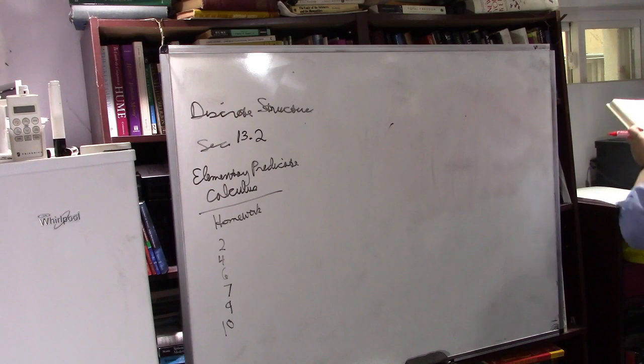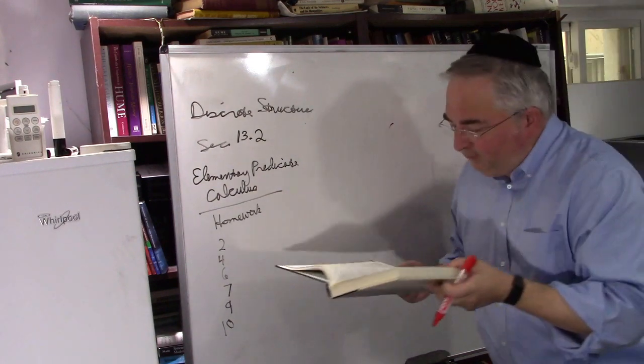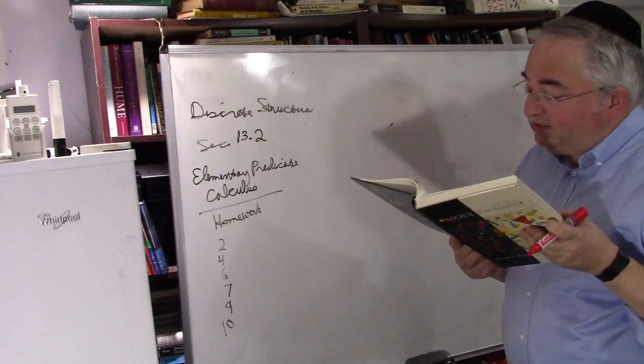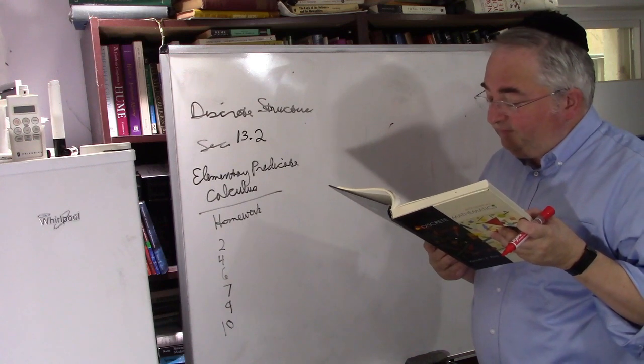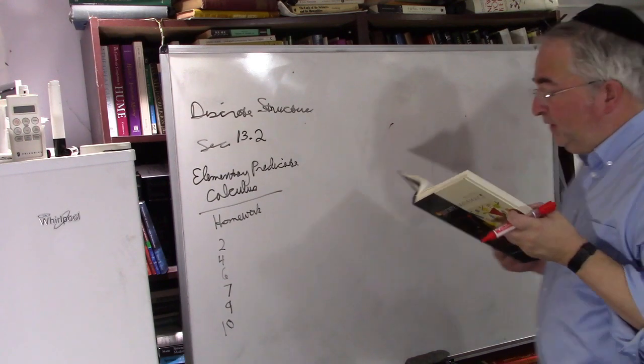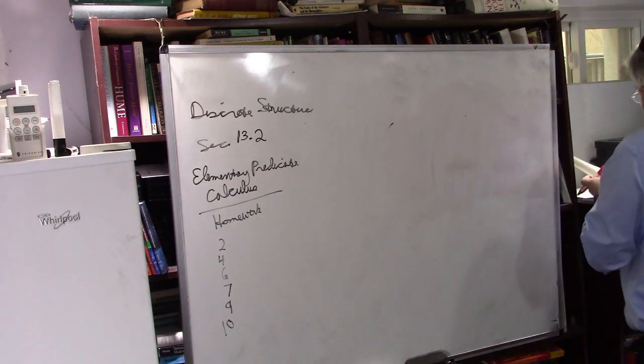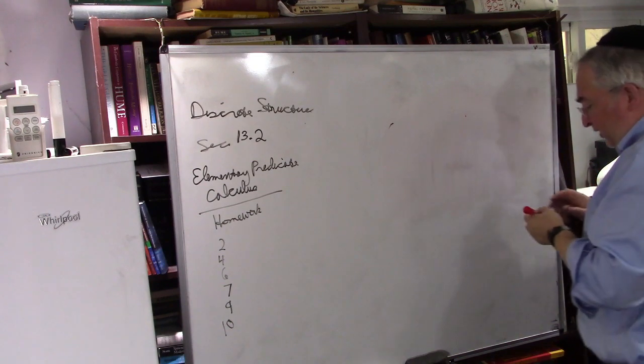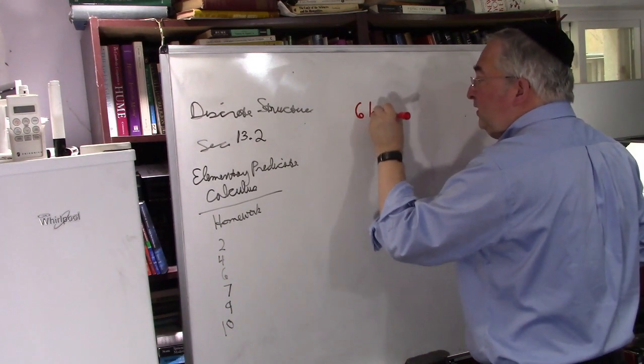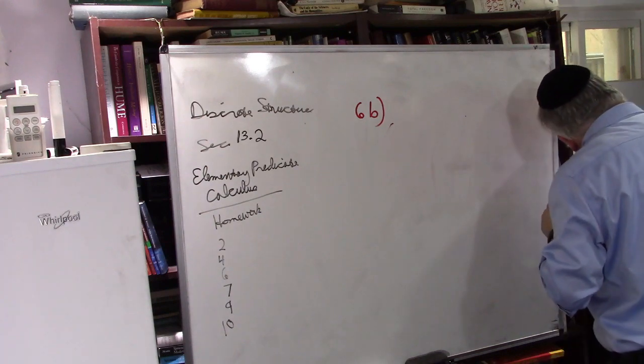Next, we did 2, we did 4, now let's do 6. 6 I did in class. But they want something like this. 6b, they want something like this.